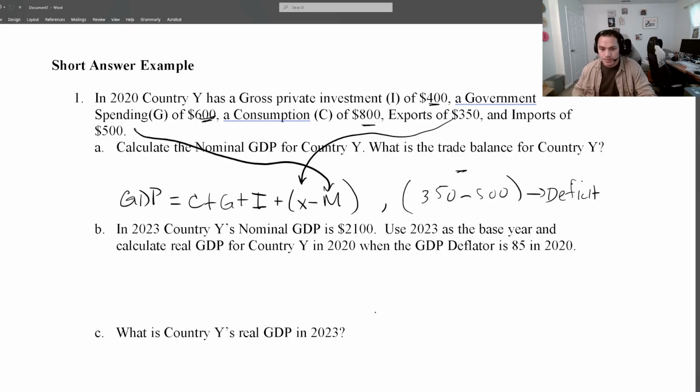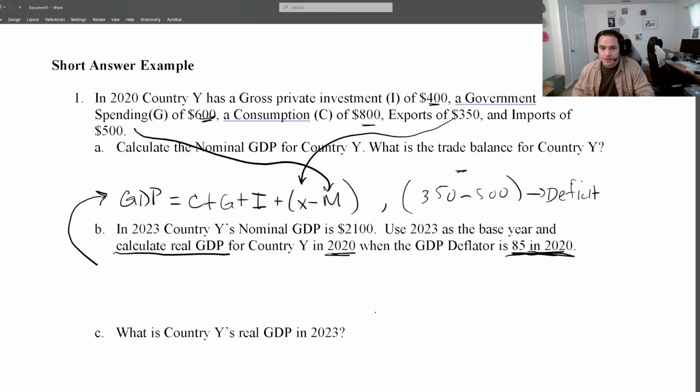Second piece, as we continue to work with the same information, we have part B here. We have a nominal GDP of 2,100 in 2023, and we want to use 2023 as the base year and calculate real GDP for country Y in 2020 with a GDP deflator of 85. Just from the information, think about what we're asked here. Calculating real GDP in 2020 means we need to take the nominal GDP from what we get in part A. So we take the nominal from here, and we can start working through that.